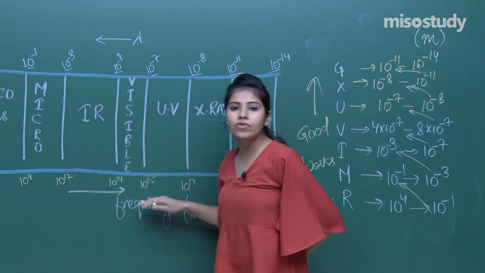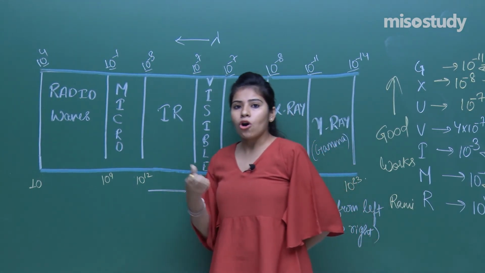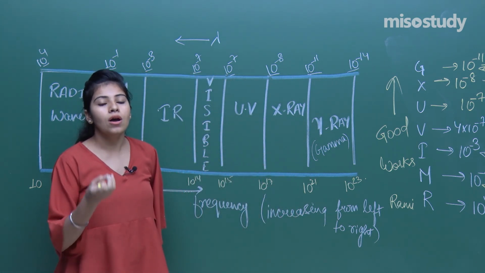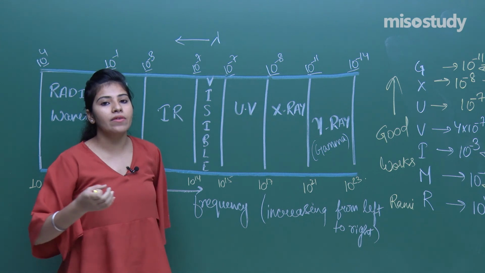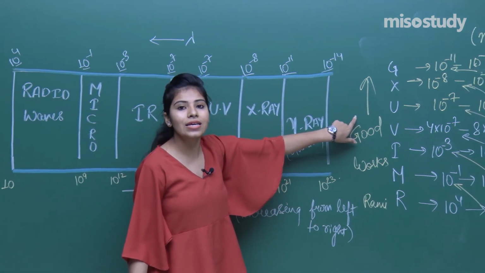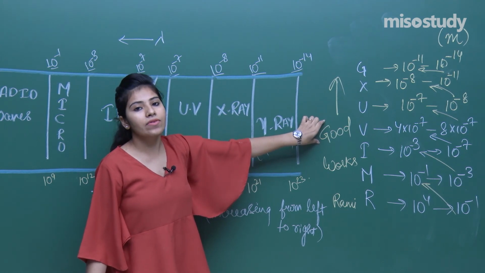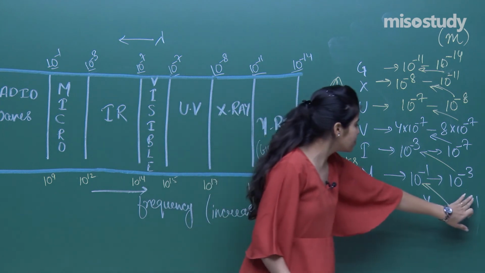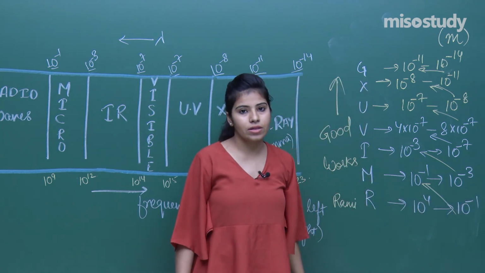And similarly I have written the frequencies. Now correspondingly you can tell what the frequency is. If somebody asks you which of the following rays will have the higher frequency, you have remembered this and you can tell easily that the gamma ray will have the higher frequency and the radio wave will have the higher wavelength.